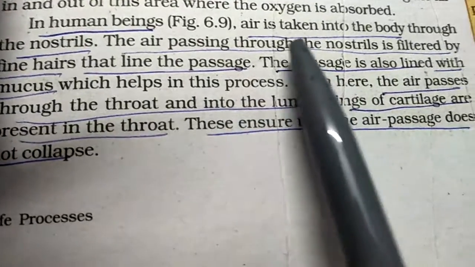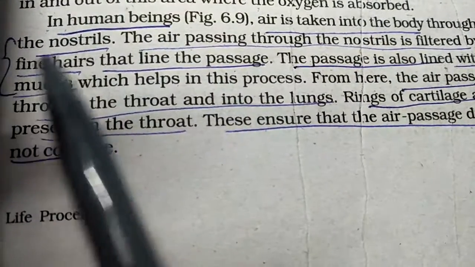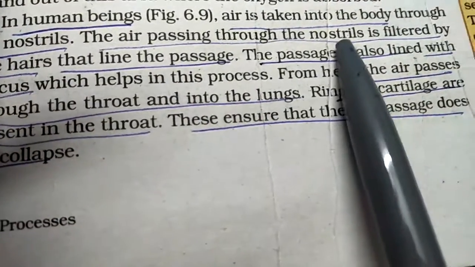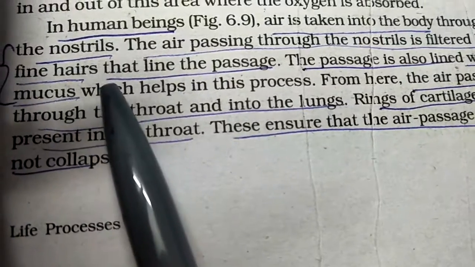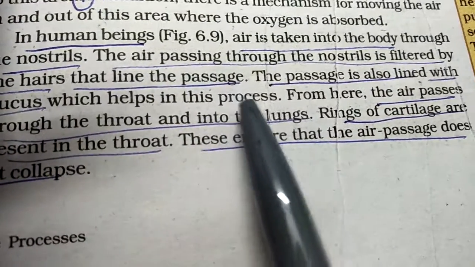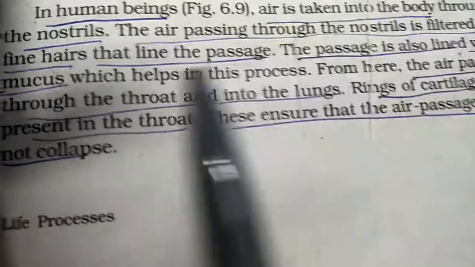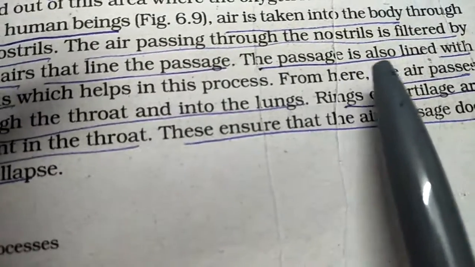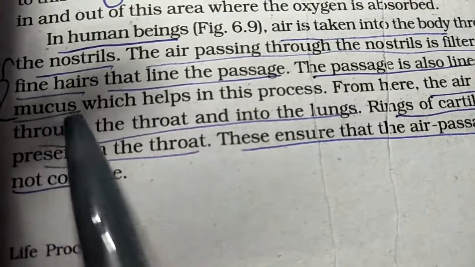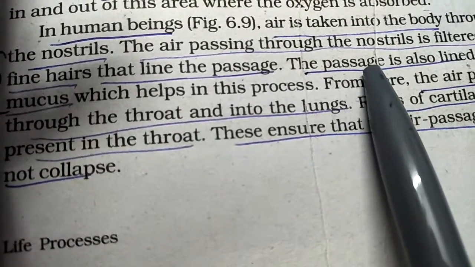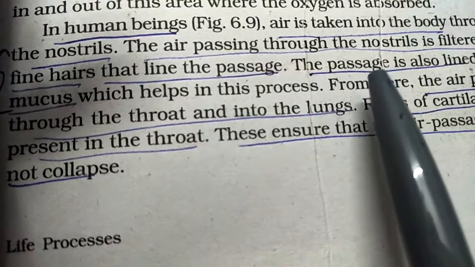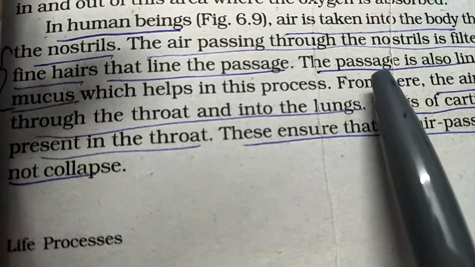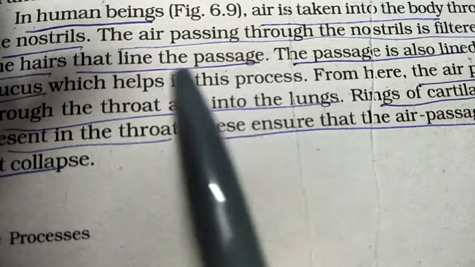Now in human beings, the air is taken into the body through the nostrils. The air passing through the nostrils is filtered by fine hairs that line the passage. Why is this passage lined? It is lined because it helps to filter, with the help of mucus present in this passage, whatever microorganisms or dust pass through our body.